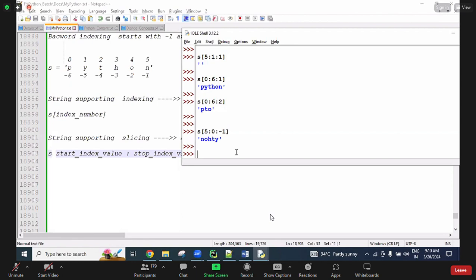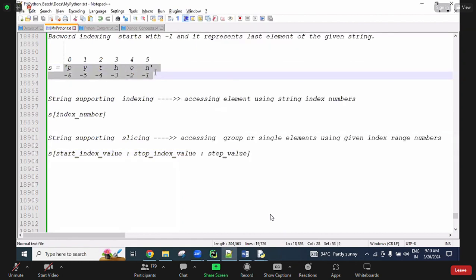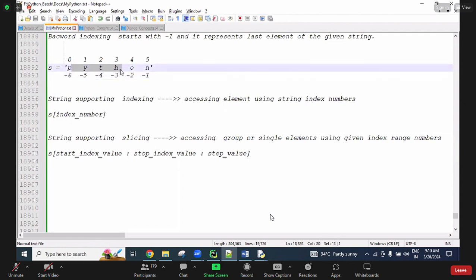So these things, are you clear? You need to put a little concentration. First time you are seeing all these things. Some people may be getting a little confused, but when you practice by writing like this, if you want, you can take your name. In between these characters, if any space is there, the space also counts, and has one index number. In between the quotations, anything, a space, a special character, numbers, everything occupies an index number. Remember that.